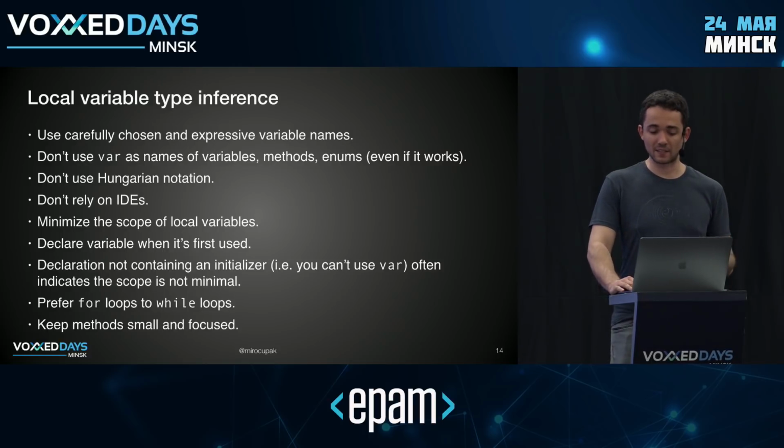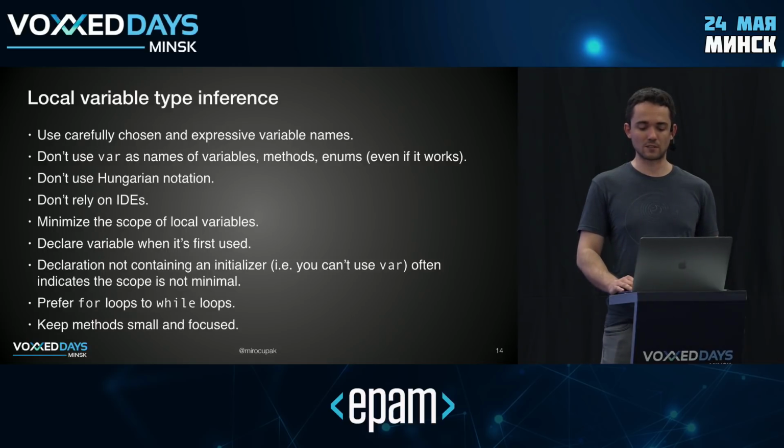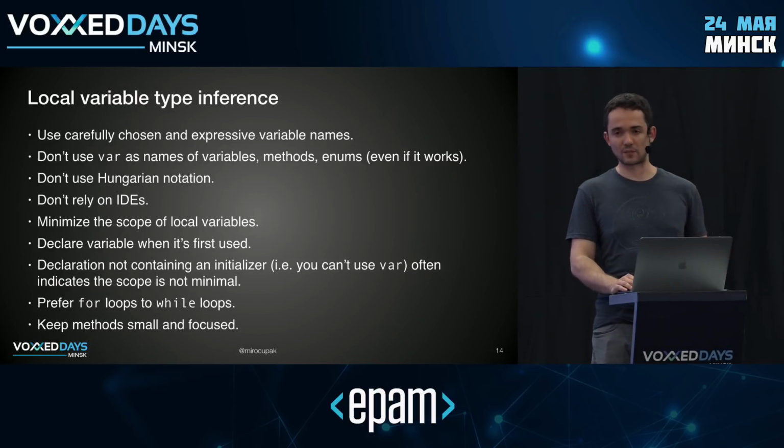A related fact is that you should prefer for loops to while loops in terms of cleanliness of your code, because for loops allow you to keep the scope of the variables minimal, right? You can just define them within the scope of that for loop. Also, var is particularly usable for loops, both traditional and enhanced for each.